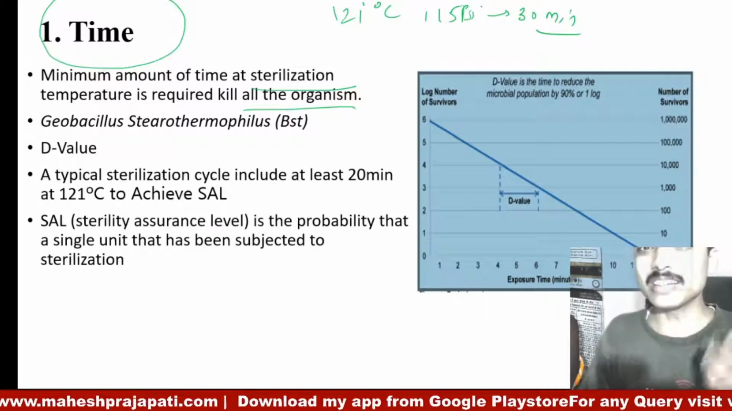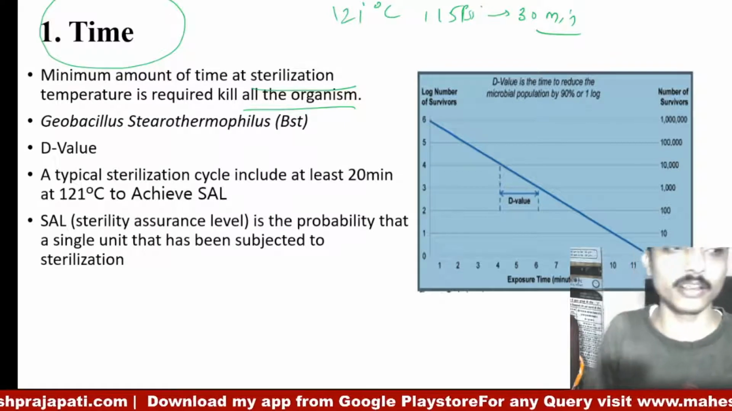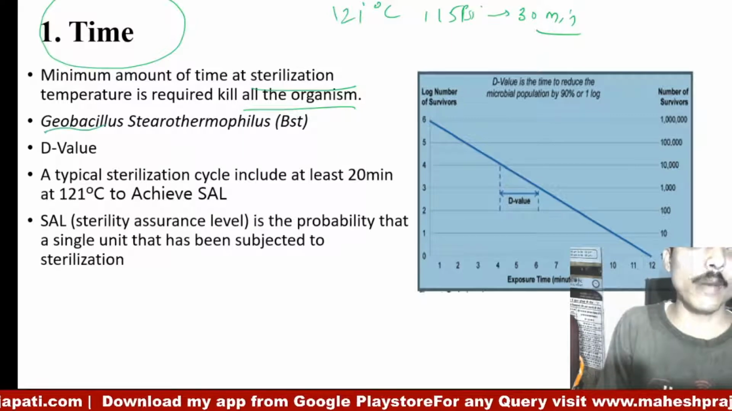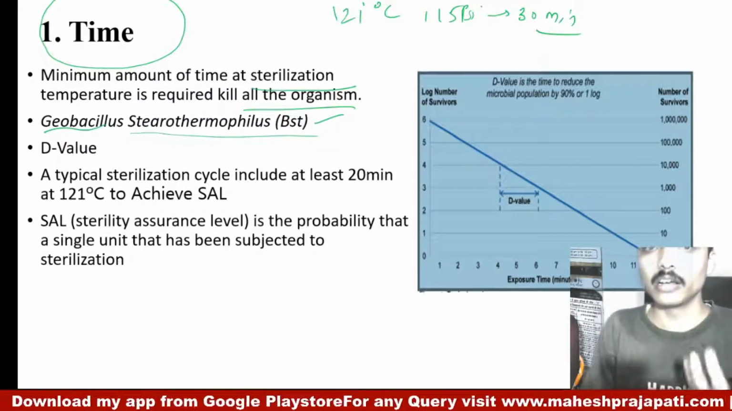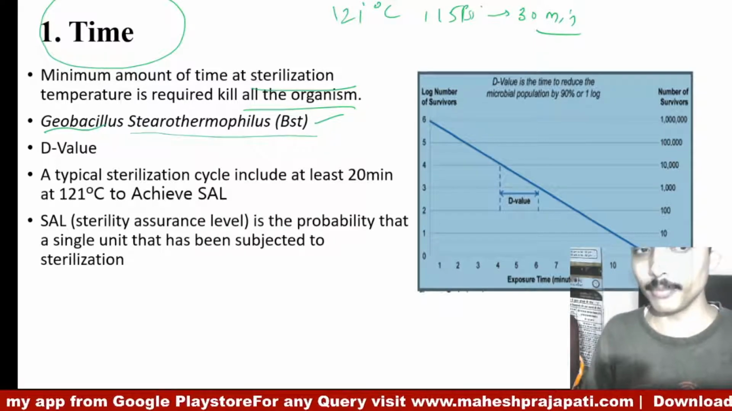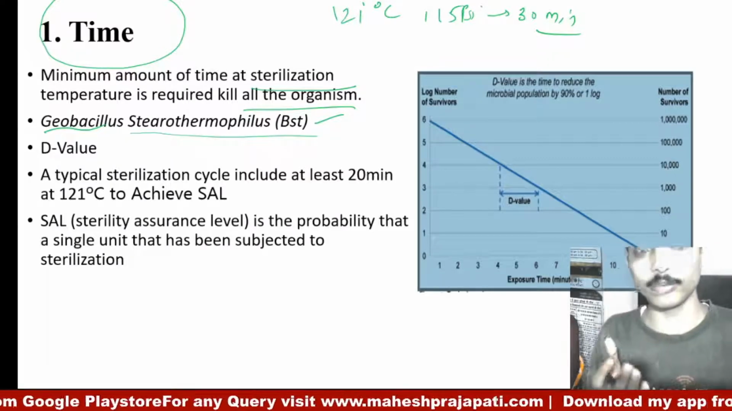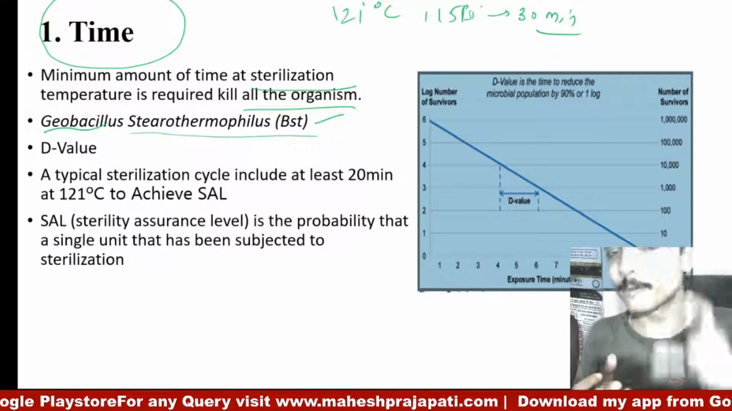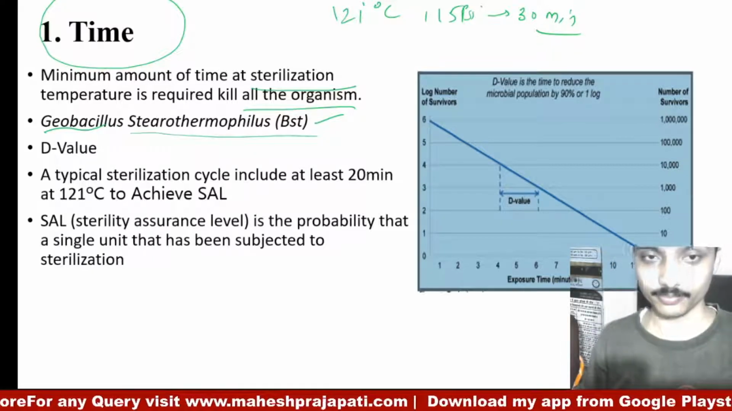To check the efficiency of sterilization, we use one microorganism which is known as Geobacillus stearothermophilus. This is a heat resistant microorganism, or its spores, which act as a color indicator. Some strips are available commercially, which are used for checking proper sterilization.